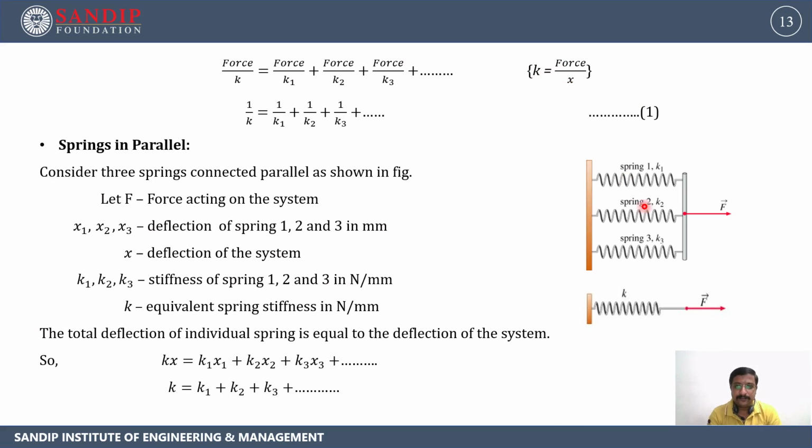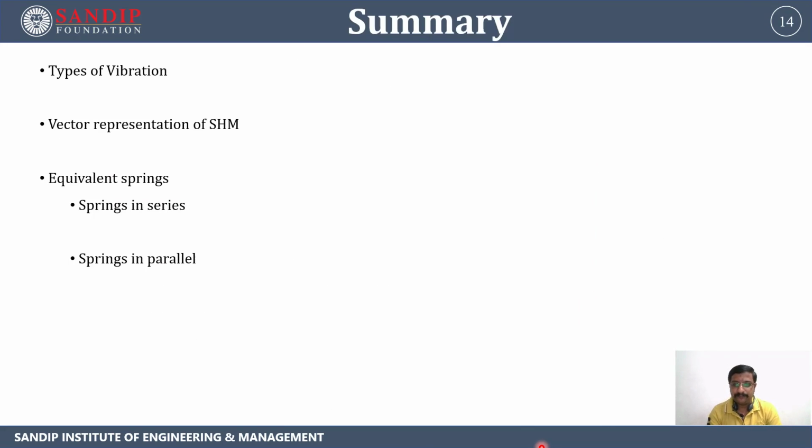As the three springs are attached at both ends, their displacement will be the same. So canceling the term x, the equation becomes k is equal to k1 plus k2 plus k3 and so on. Thus the equivalent spring stiffness is equal to the sum of the individual spring stiffnesses.